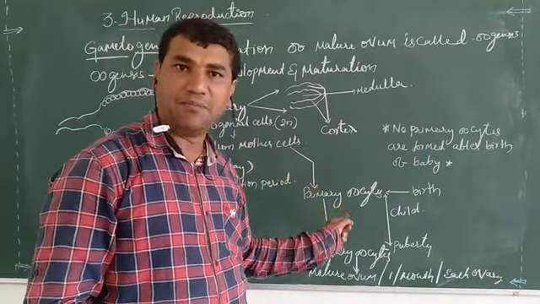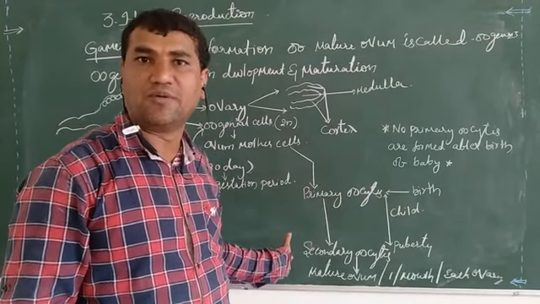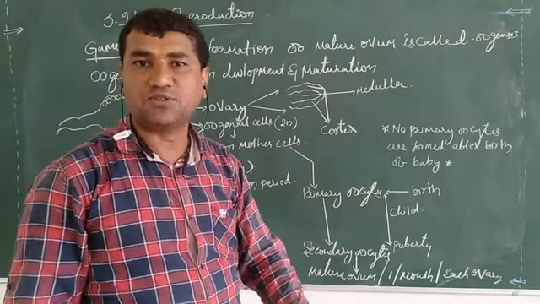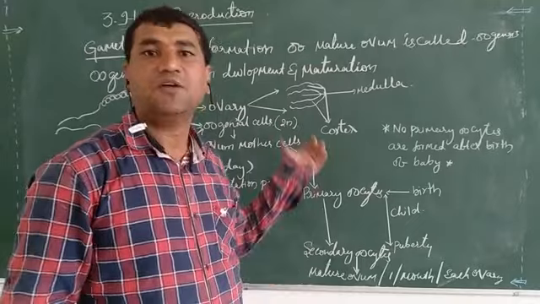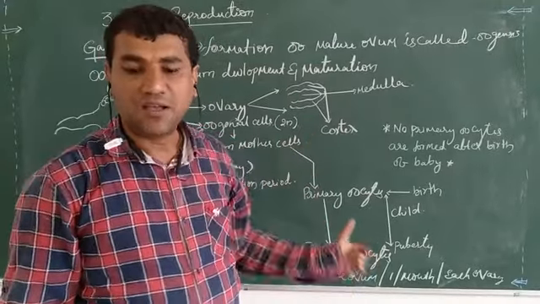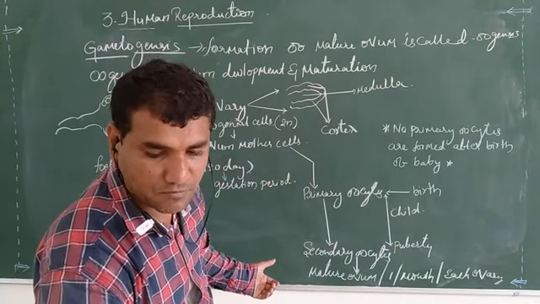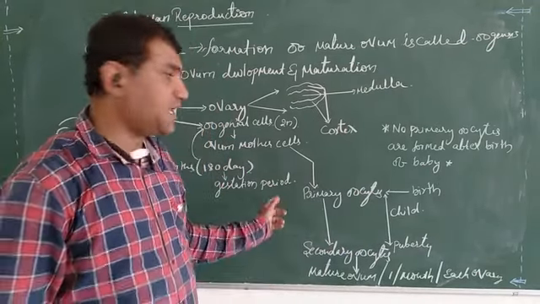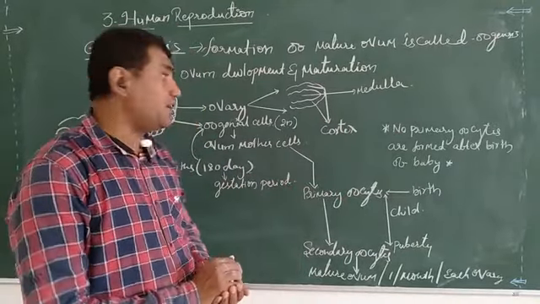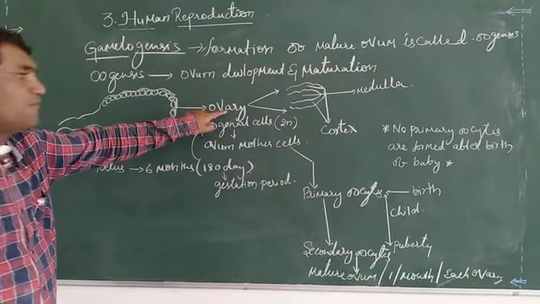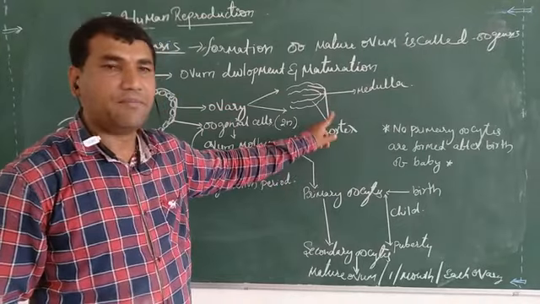This time the ovum is produced from the right side ovary, next time from the left side, the third month from the right side, the fourth month from the left side. In the same way it will be repeated.